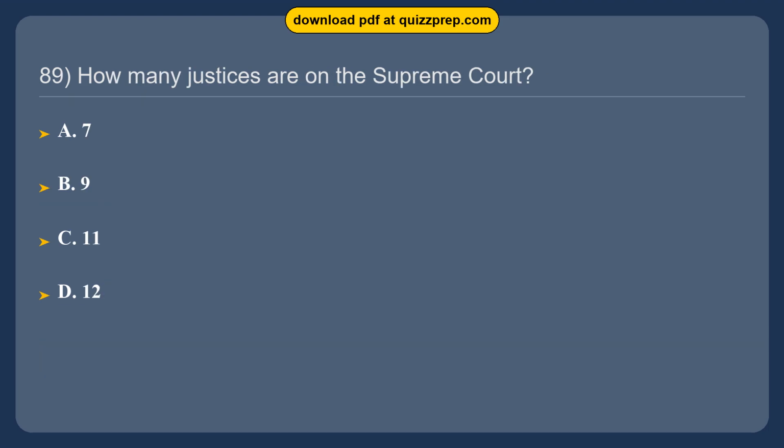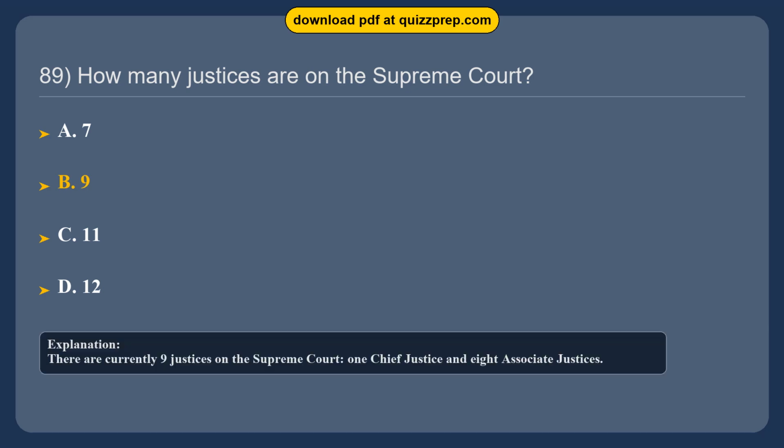Question 89. How many justices are on the Supreme Court? Option A, 7. Option B, 9. Option C, 11. Option D, 12. The correct answer is option B, 9. There are currently 9 justices on the Supreme Court, 1 Chief Justice and 8 Associate Justices.